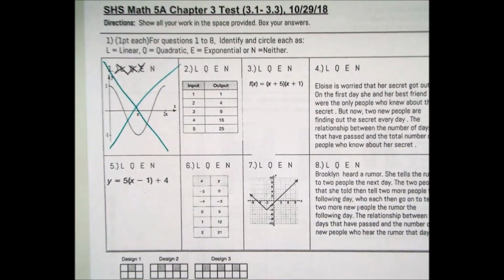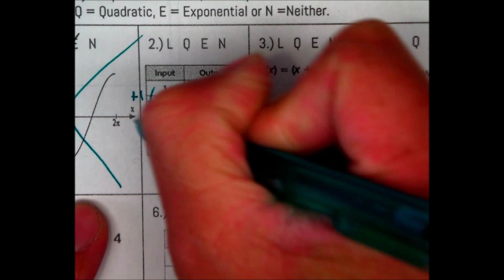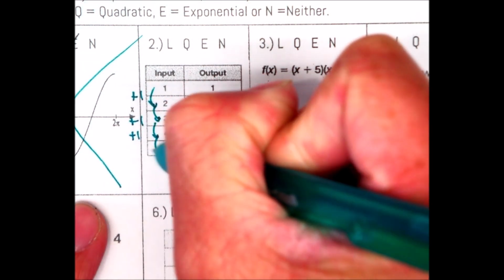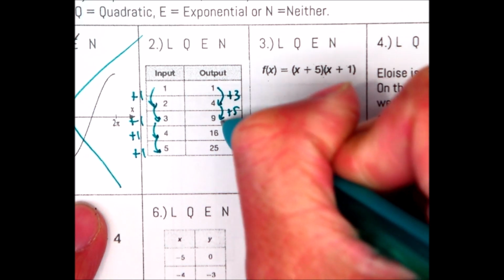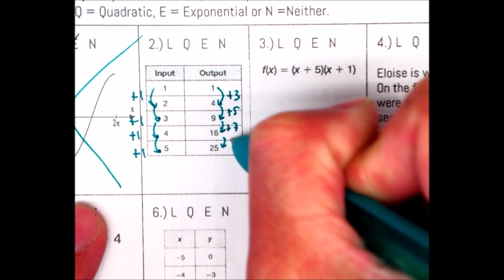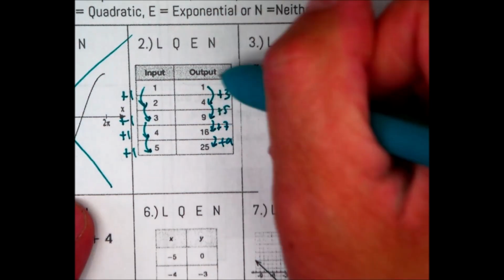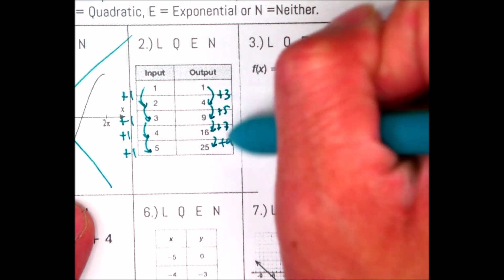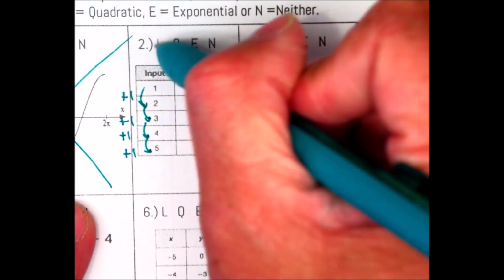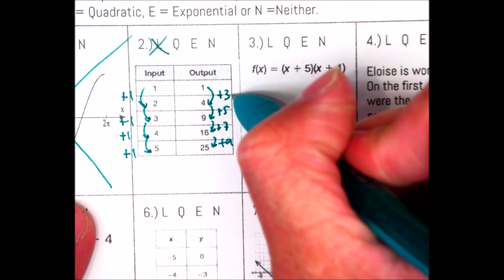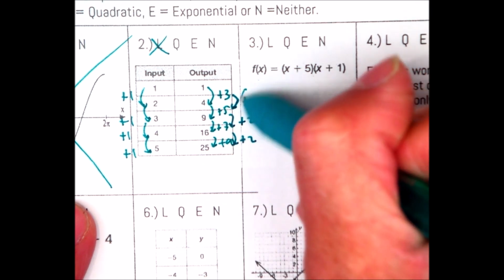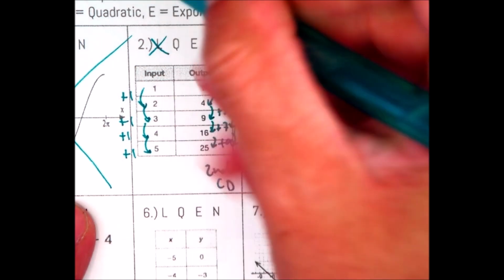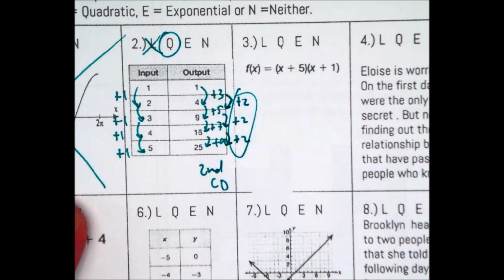Question number 2. I have a table of values here. Notice on this side you have plus 1s. And over here, I noticed I'm adding 3, then I add 5, then I add 7, and then I add 9. Now, this is the first common difference. If they were the same number, then it would be linear. So it's not linear. And then if I do a second time, so plus 2, and plus 2, this is our second common difference, so the correct answer would be quadratic.